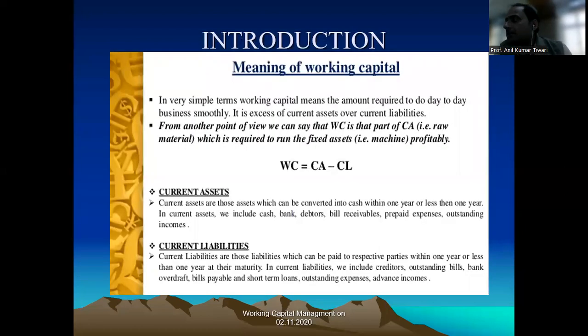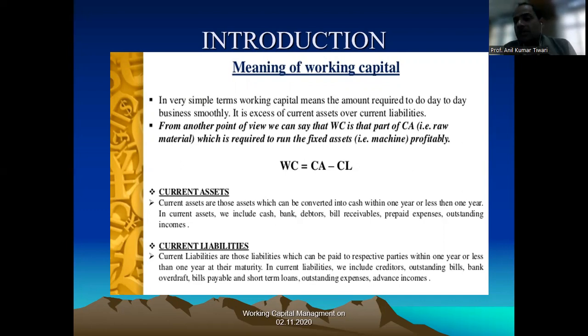First, what does working capital mean? I already told you, basically it is a part of the long-term capital, or long-term funds or sources, which we are using for day-to-day operations. Simply, for the day-to-day functioning or operations, the amount which is required, or which we have invested from the long term, is known as working capital.